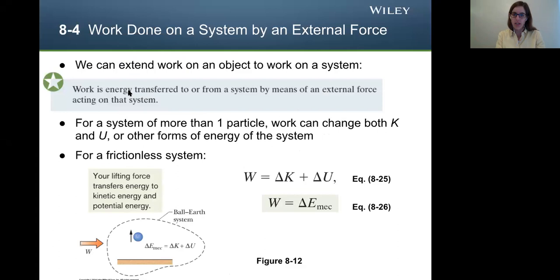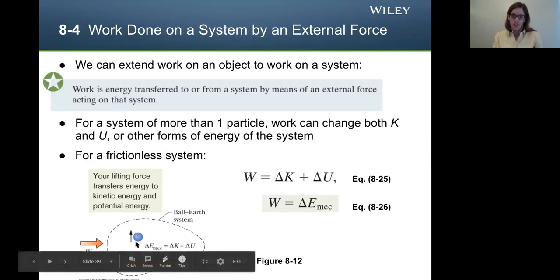So work can be energy transferred to or from a system by means of an external force acting on that system as a whole. If you have a system of more than one particle, work can change both the kinetic energy and the potential energy or other forms of energy in the system.